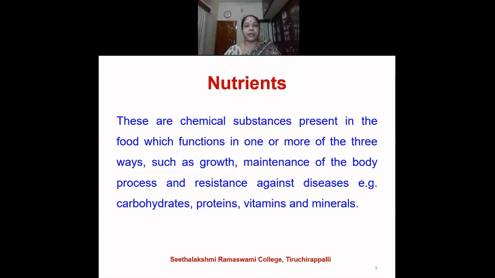Growth of the individual. What does that mean? Growth means the increase in the height and the weight of the individual is called as growth. And this growth is brought about only by the help of the nutrients that are present in the food. This is the first and the most important function of the nutrient.